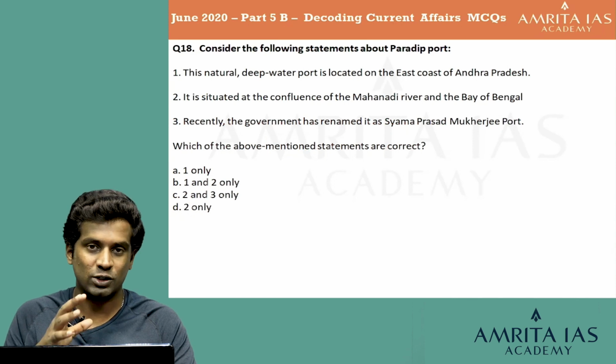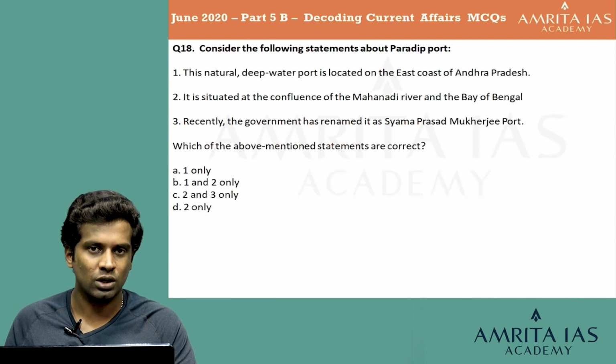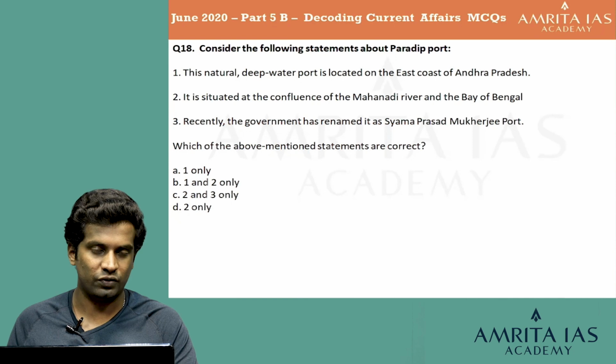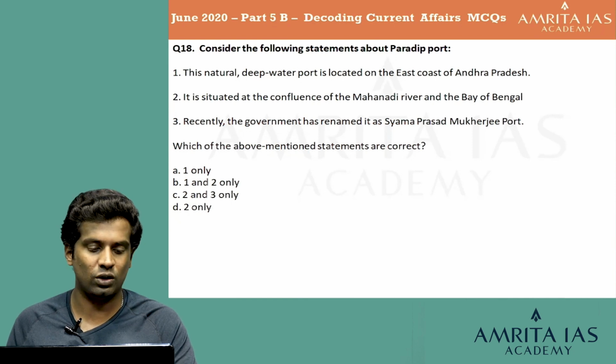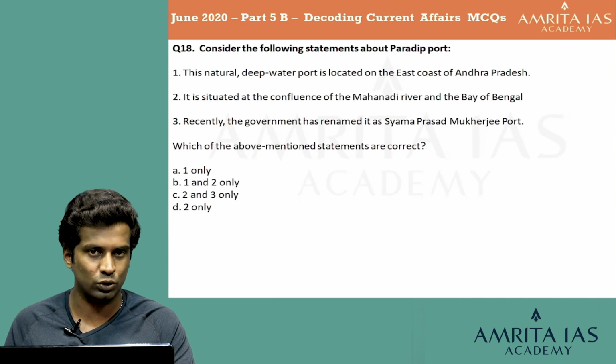No, Paradip is actually present in the state of Odisha. So, it is one of Odisha's major ports. To say that it is in Andhra Pradesh is wrong. So, let's remove statement 1. If that is gone, option A and option B are gone. What is left is option C and D, which have statement 2 common in both of them.